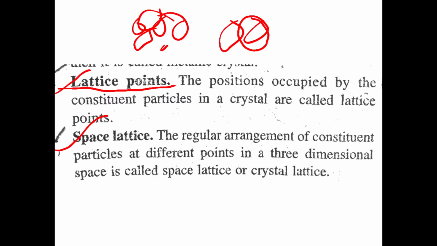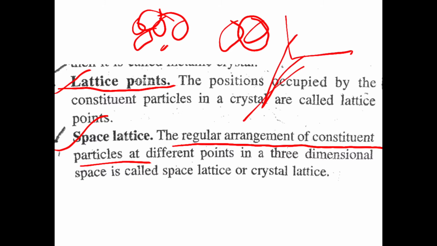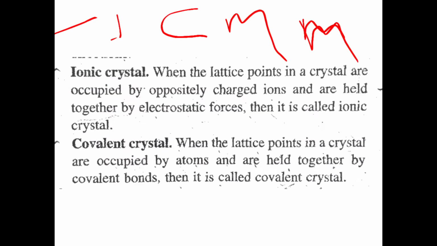Then space lattice. The arrangement of constituent particles at different points, present in three-dimensional space, is known as space lattice or crystal lattice. So what is ionic crystal? When lattice points in a crystal are occupied by oppositely charged ions, let NaCl, here Na is the positive ion and Cl is the negative ion.